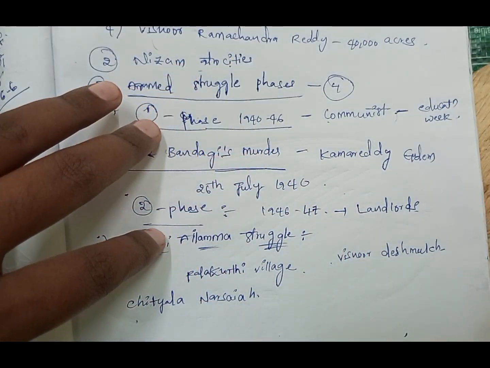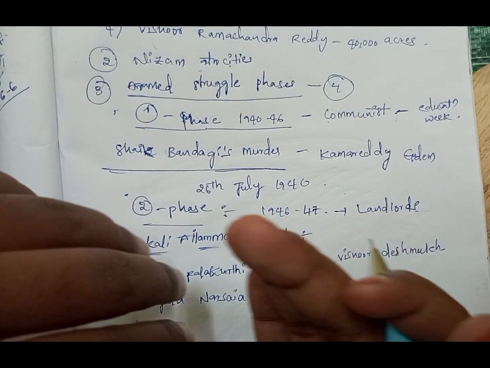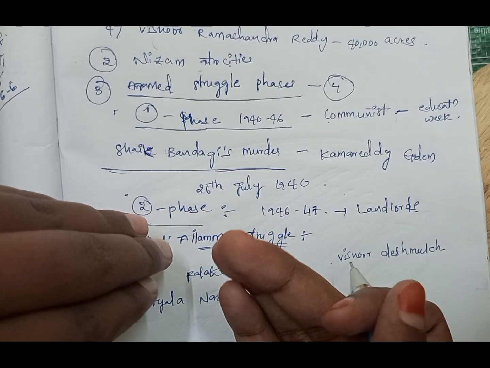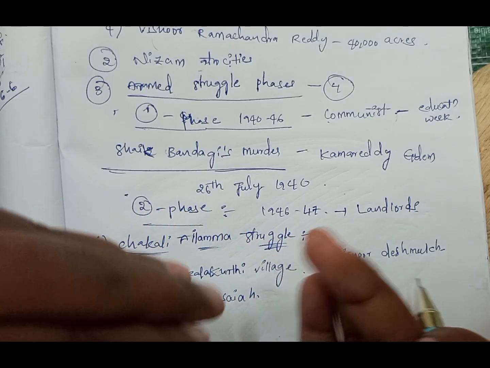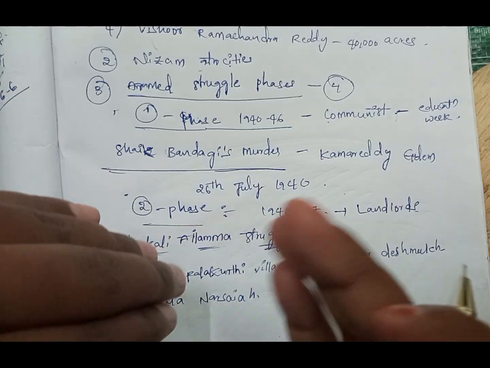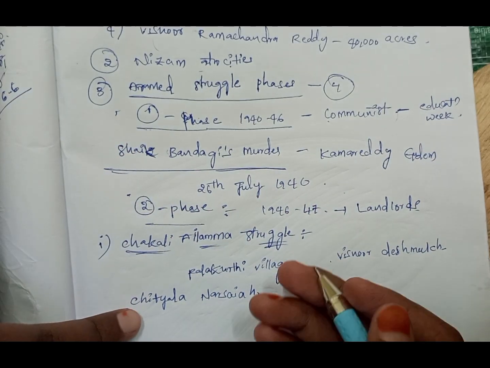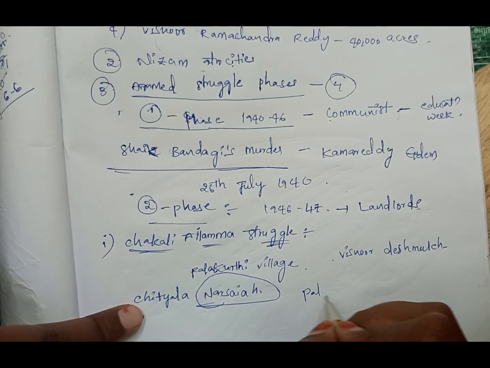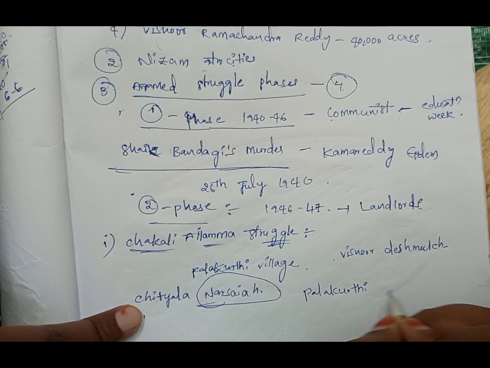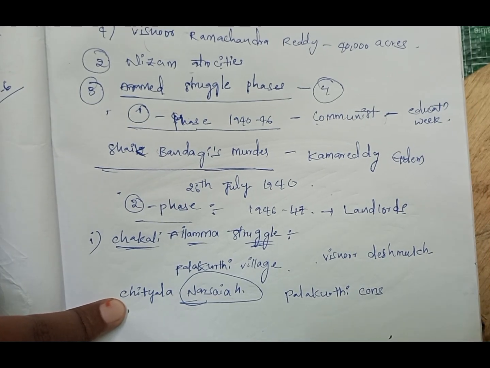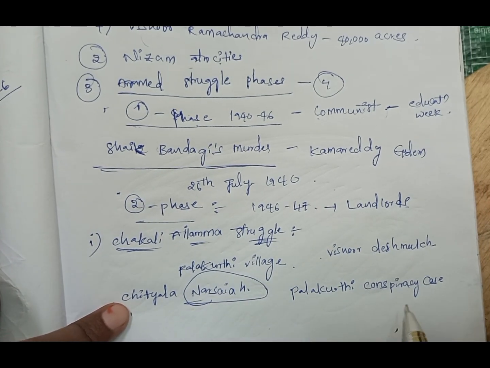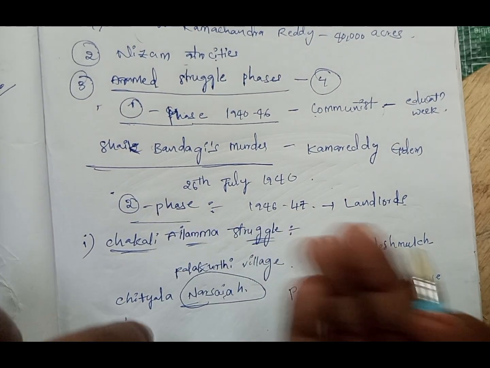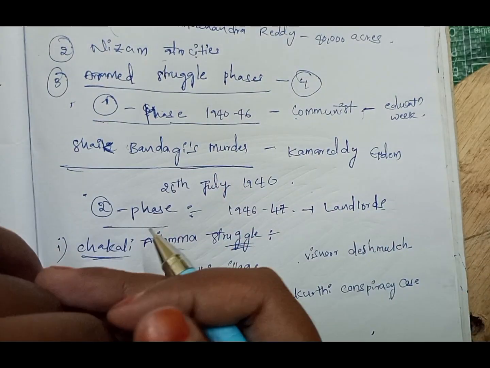Okay. During the armed struggle, she was supporting the Andhra Mahasabha and the Communist Party against Vishnu Deshmukh Ramachandra Reddy and the police Patel Veeramaneni Cheshagiri Rao. For this, the Palakurti conspiracy case was lodged on her husband Narsaya. Who is her husband? Narsaya. The Palakurti conspiracy case was lodged on her husband Narsaya and her sons Somaya and Lachaya. They were arrested along with the important party leaders and sent to jail.